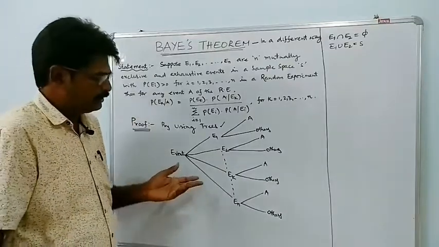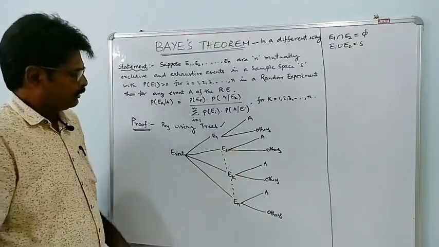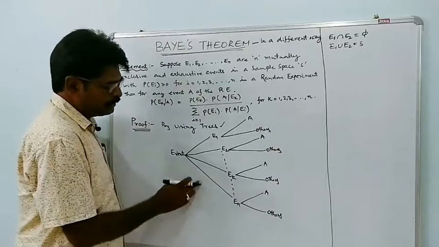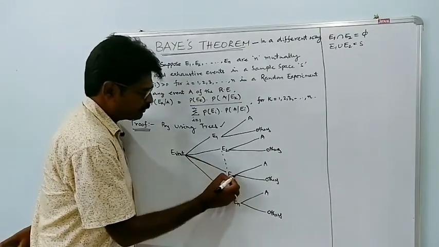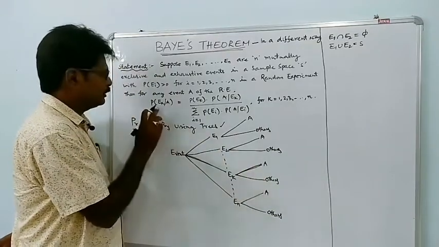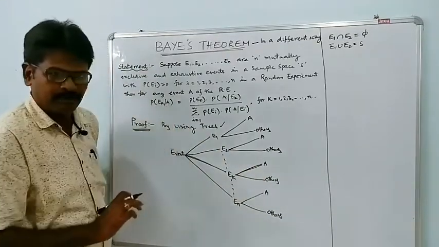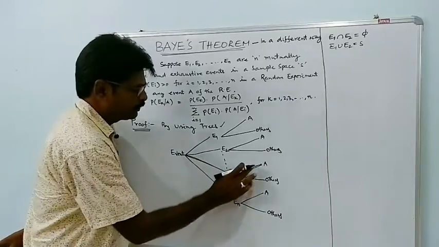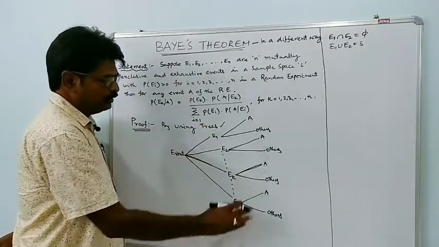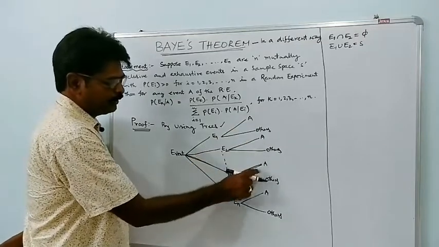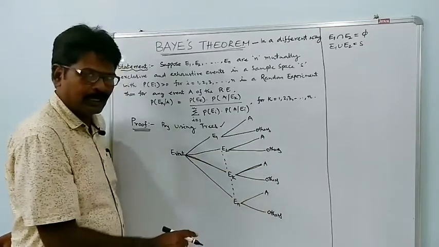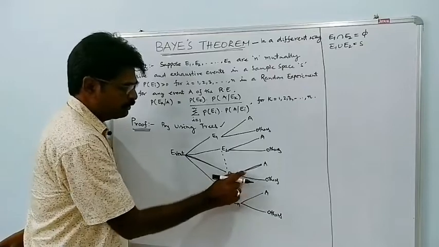In this diagram, this path represents this event, Ek given A. Out of all these paths, so many paths have the event A happening, but this is the required path.